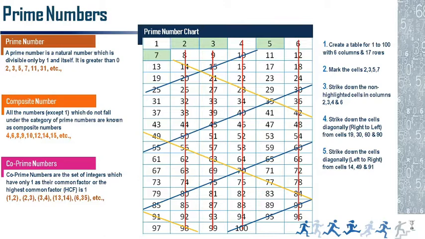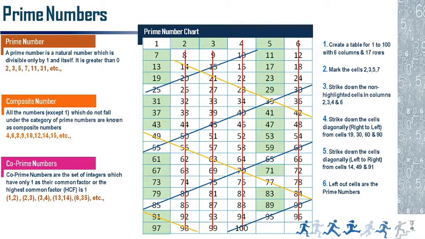So this first blue strike consists of multiples of 5. Now this yellow: 14, 21, 28, 35, 42. If you cross it in yellow, then up to 98 we are done. The left out single numbers are prime numbers. So friends, left out like 2, 3, 5, 7, 11, 13, whatever remains are the prime numbers, other than 1. Okay, 1 is not a prime number. This is an example, simply showing how we have to find the prime numbers.